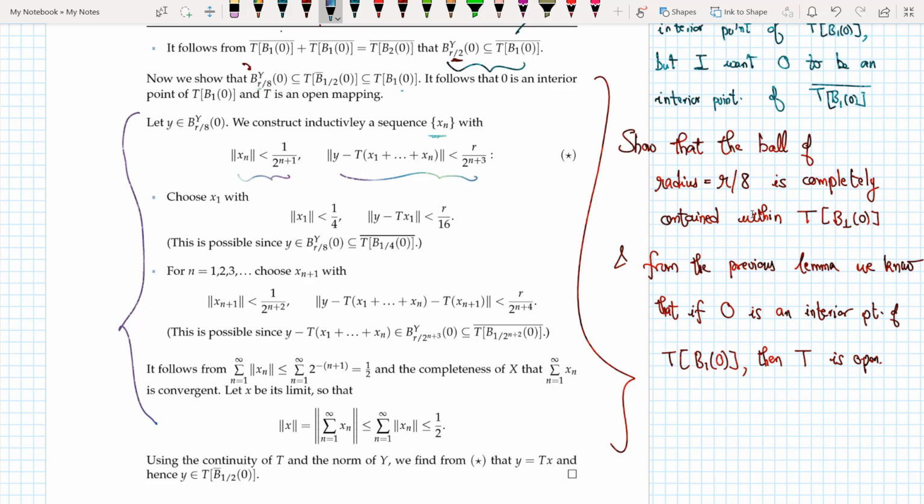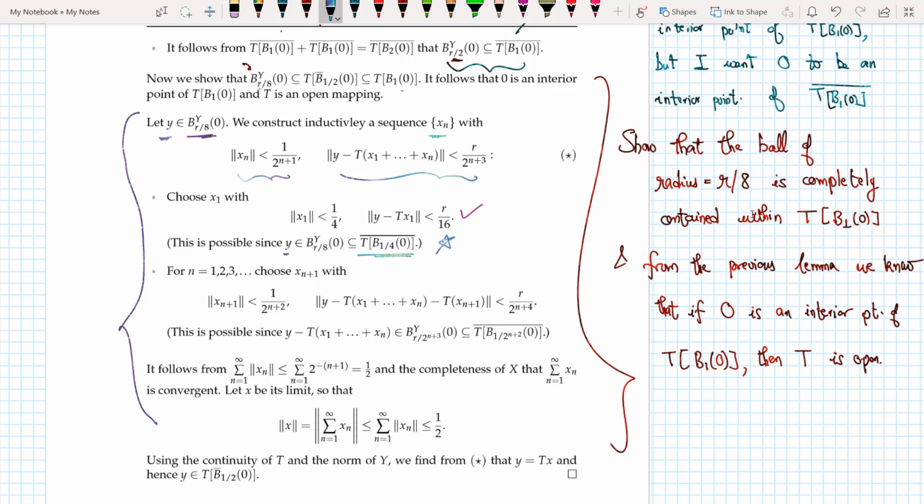So yeah, it exactly makes sense. Now this is possible since y belongs to the ball of radius r by 8 centered around 0 and it is a subset of this one, as we have seen before, because my initial assumption was y is a point here. Okay, so till here no problem.